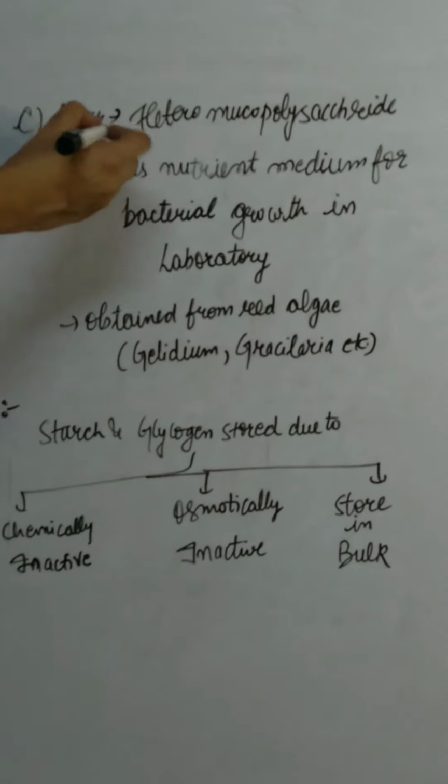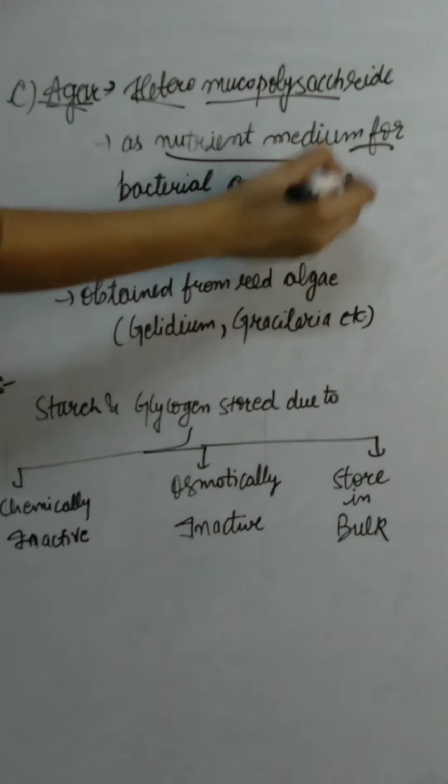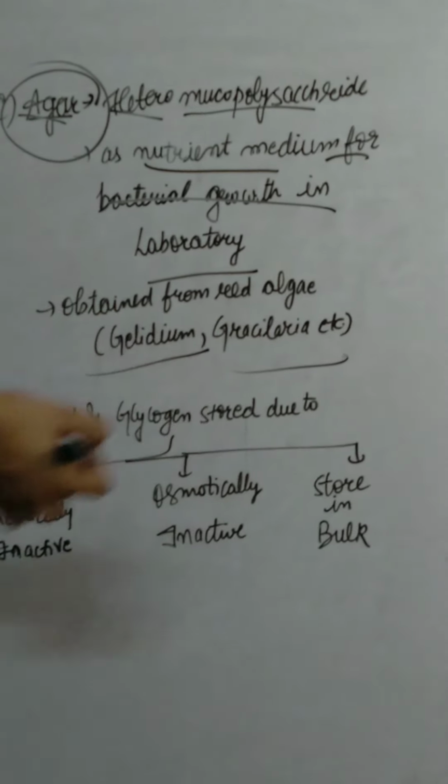Third one is agar. It is a heteromucopolysaccharide. It is used as a nutrient medium for bacterial growth in the laboratory. It is obtained from red algae like Gelidium and Gracilaria.